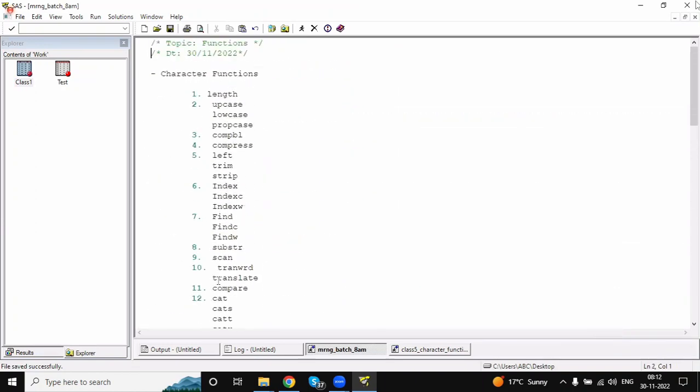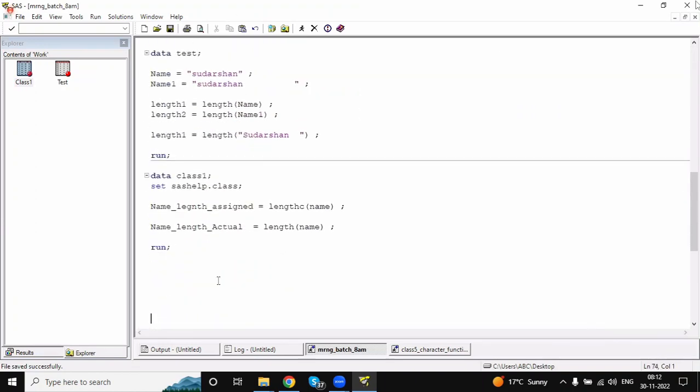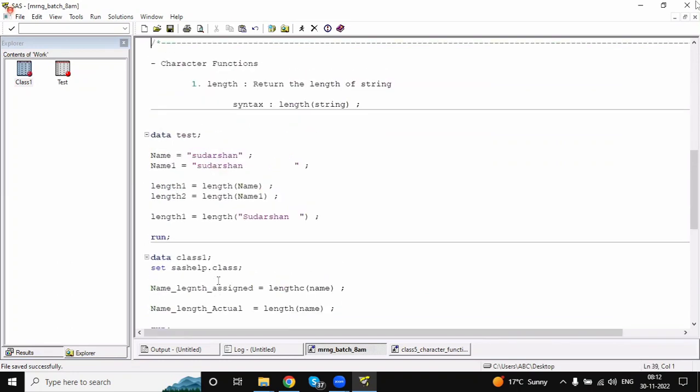We can try a string also. The string, it is already shown, right? When you give the string also, it is giving the length, the number of characters. We can write one program with the string also. That's what I wrote right here.